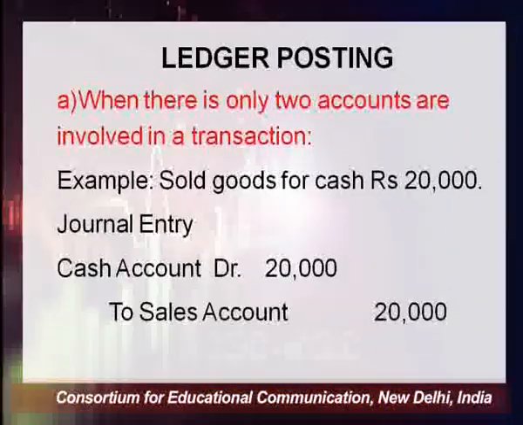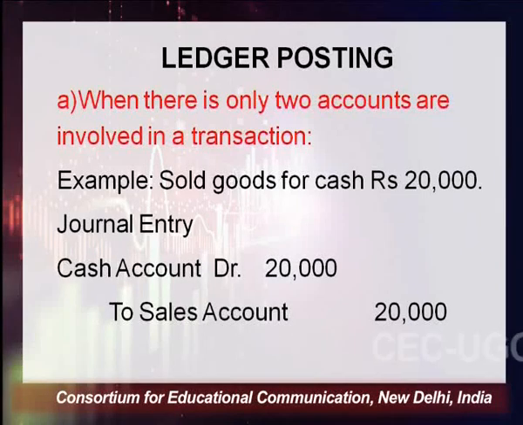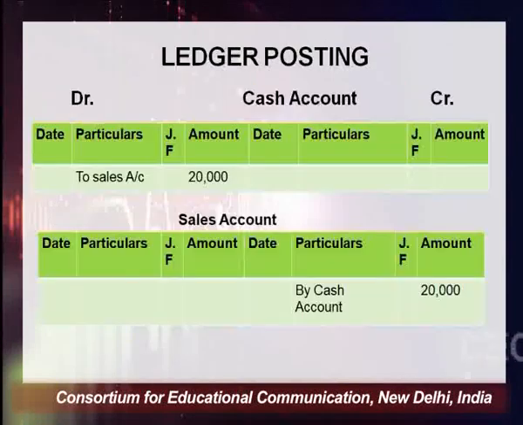Let's take an example. The first case is when only two accounts are involved in a transaction. Let's understand this with an example: goods sold for cash worth rupees 20,000. In this transaction, the entry is cash account debit to sales account. It means only two accounts are affected here, one is cash and one is sales. So two accounts will be opened, one is cash account and one is sales account.